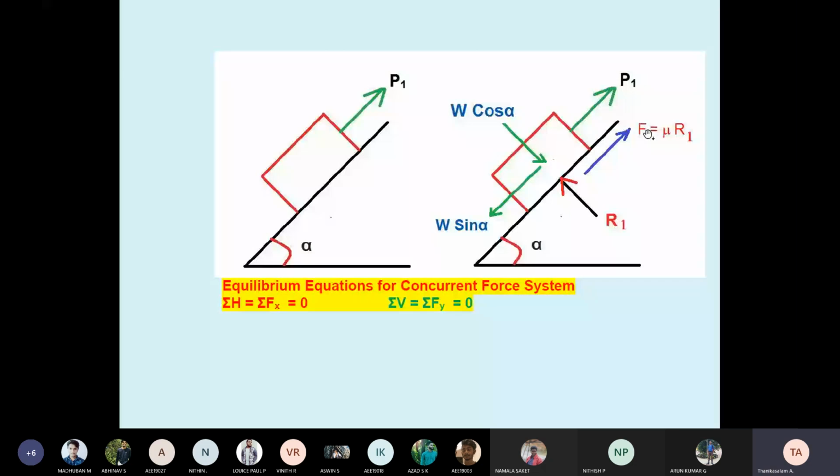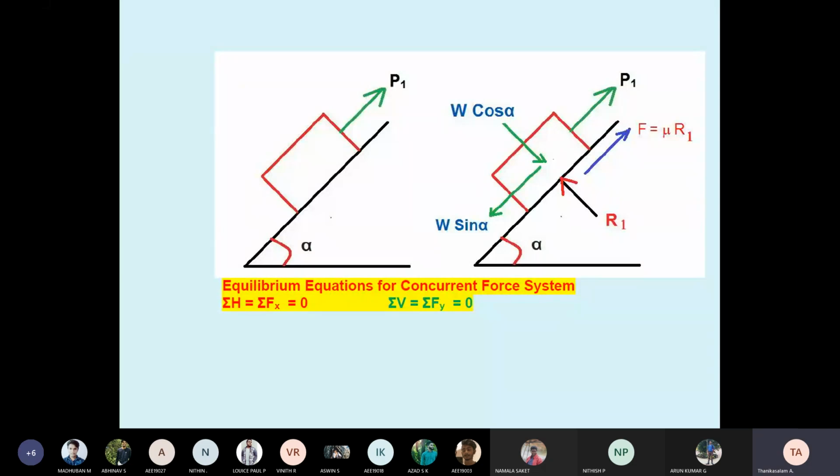The block is moving downward, the friction is upward. Don't consider P1 along with it. For this understanding, I am telling you one example. Suppose you are moving on mountain steps; on a mountain it is always inclined, no? Suppose one person is sliding downward. What are you doing? You are just holding, no? The holding is the P1. So understand the holding, holding with the hand.